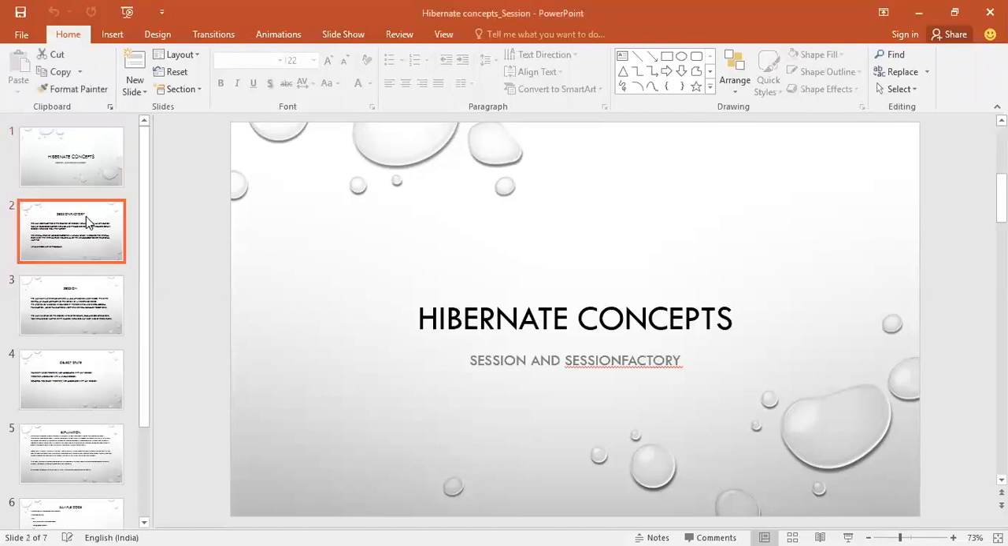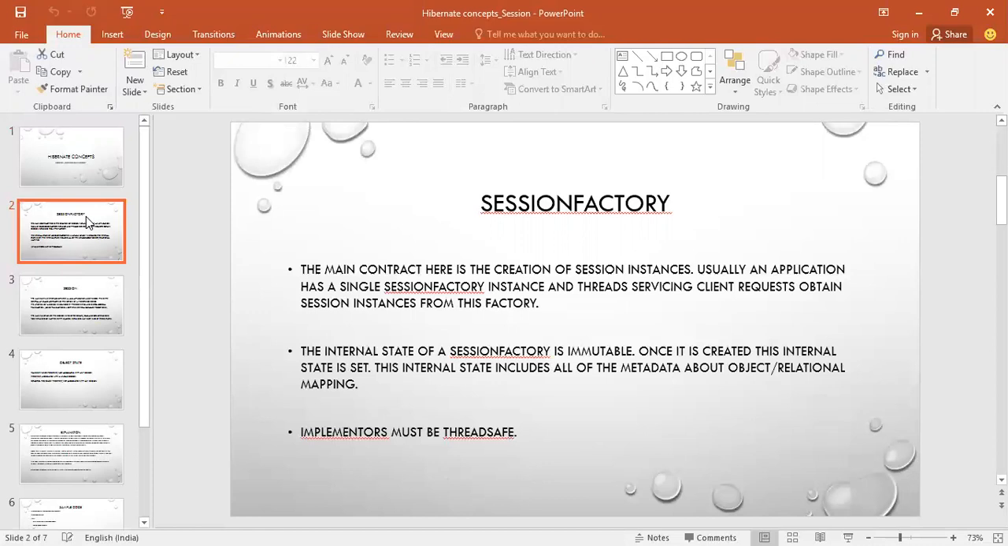So why are we looking at session and session factory? Let's discuss the session factory. The main contract here is the creation of a session instance. Usually an application has a single session factory instance, and threads servicing client requests obtain a session instance from this factory only. So basically it will be a singleton class.